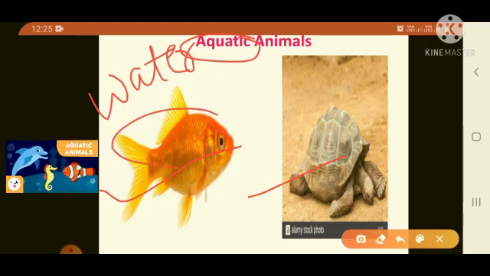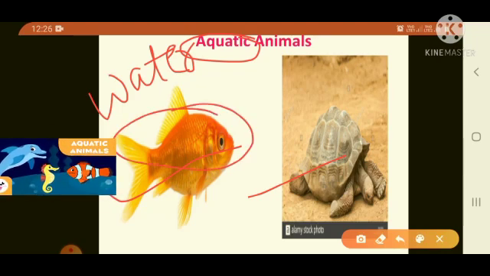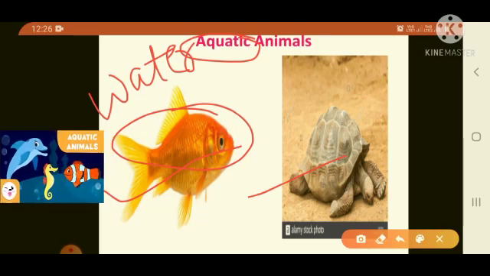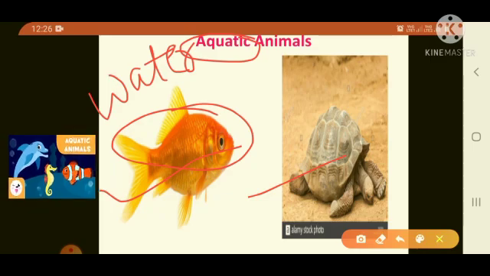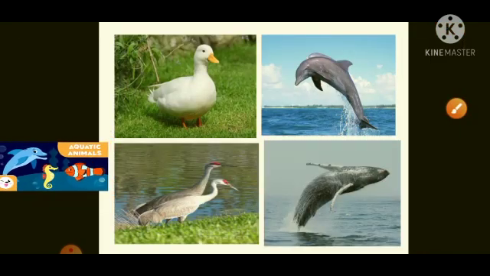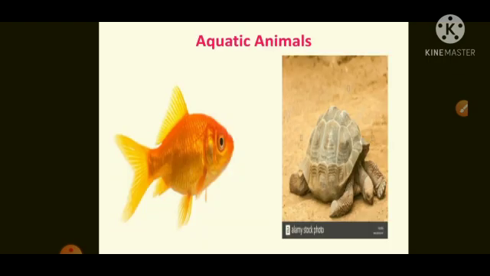See here children in the picture. Fishes have fins for swimming in water. They have gills to breathe in water. They have a slender shaped body which helps them in living under deep water. Some water birds like duck, see here children in the picture.